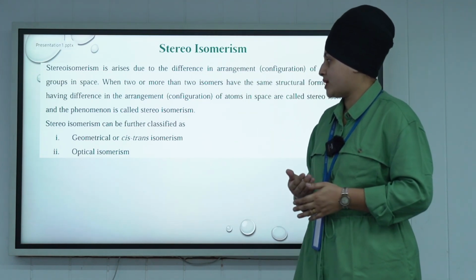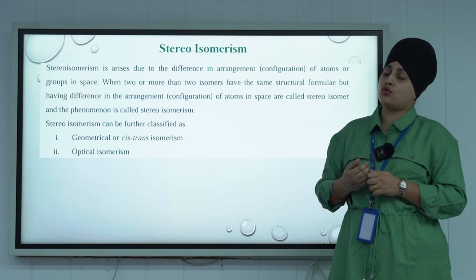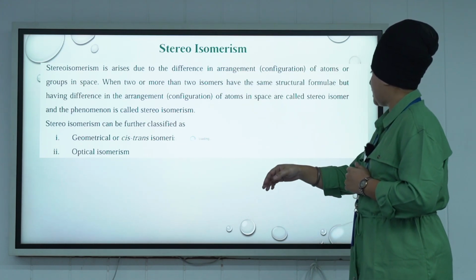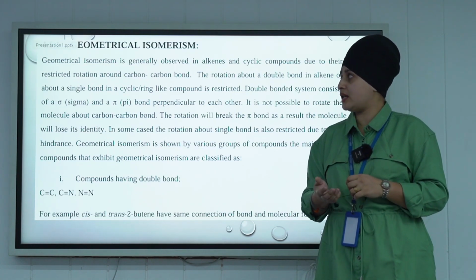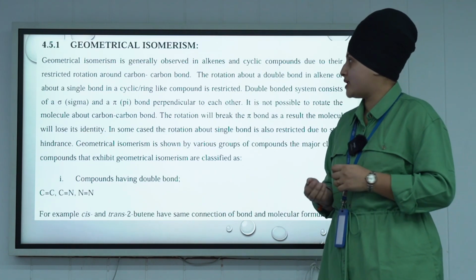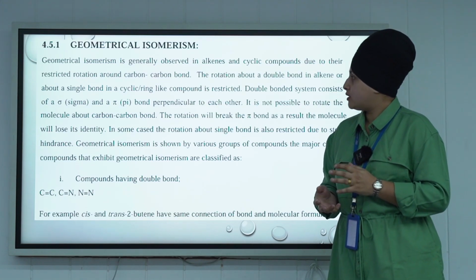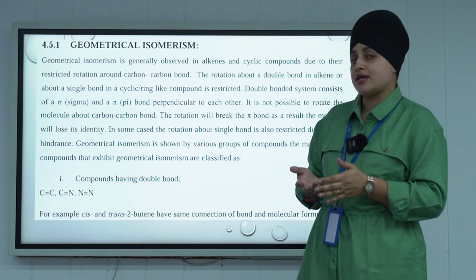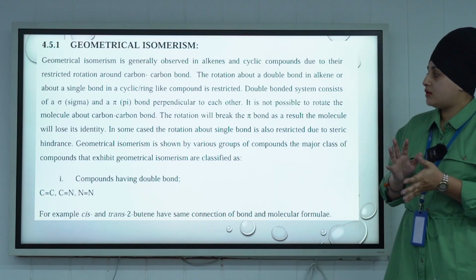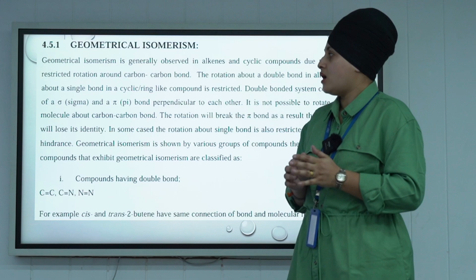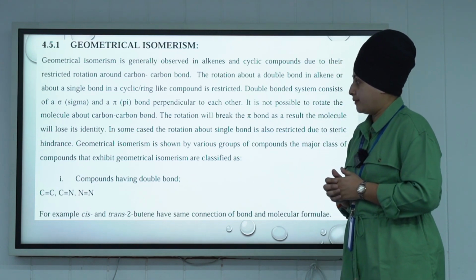Stereoisomerism is further classified into two major classifications, that is geometrical isomerism and optical isomerism. Geometrical isomerism is generally observed in alkenes and cyclic compounds. It arises from restricted rotation about a double bond in an alkene or about a single bond in a cyclic ring.